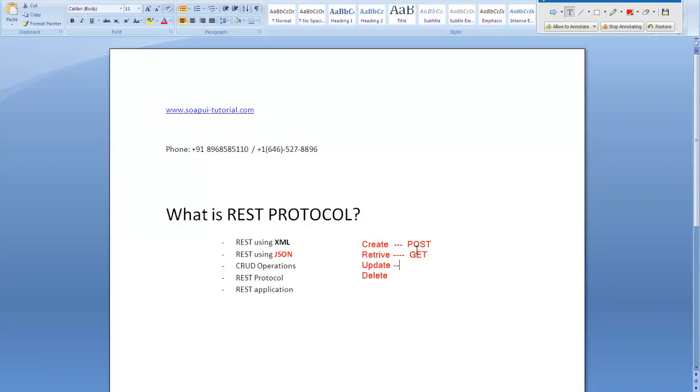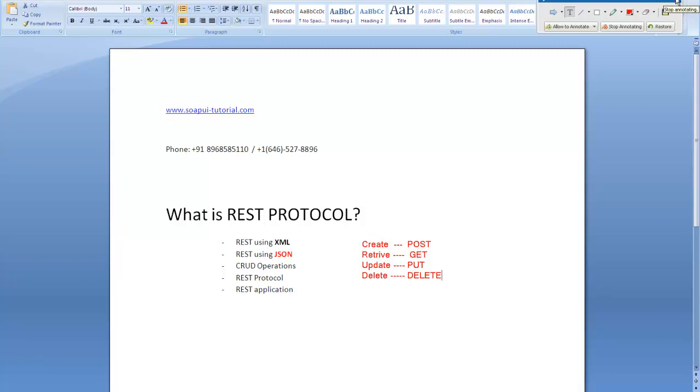When you update the data of a particular record, suppose the user exists and you want to update the details of the user, the kind of request which goes is PUT. And if you delete a record, then the kind of request that goes is a DELETE request. Fine. These are the four requests around which the complete REST protocol revolves. These are also found in the HTTP protocol.